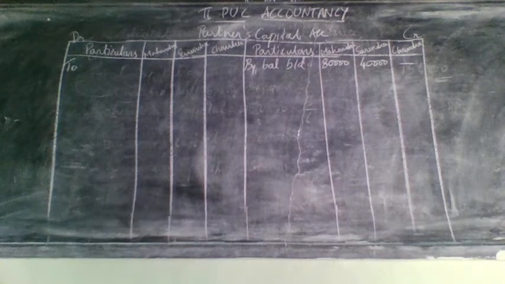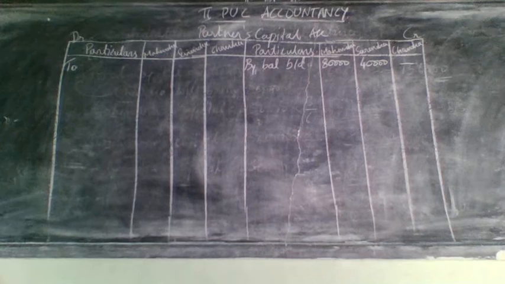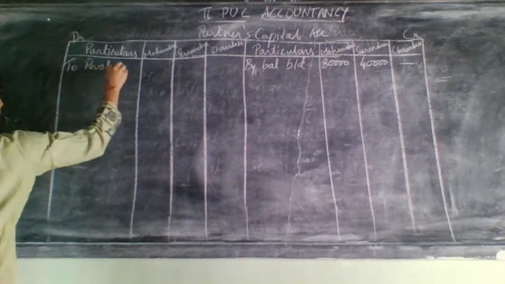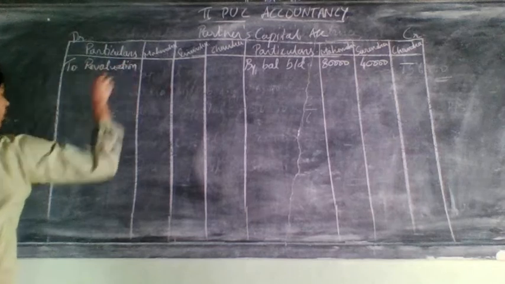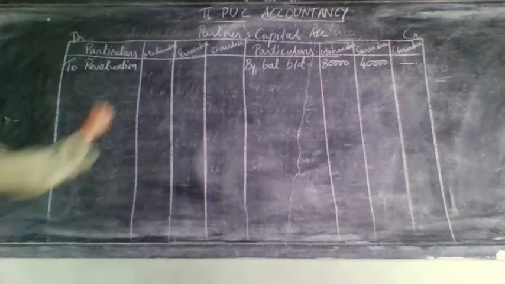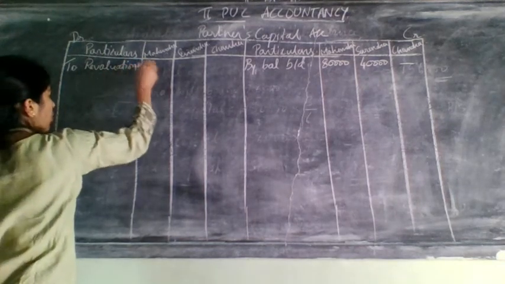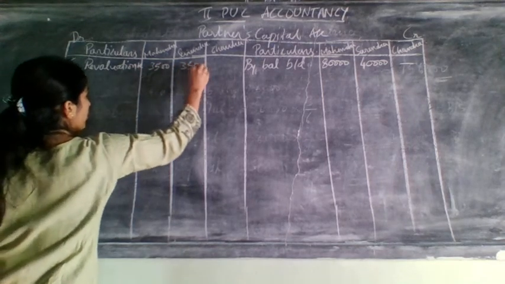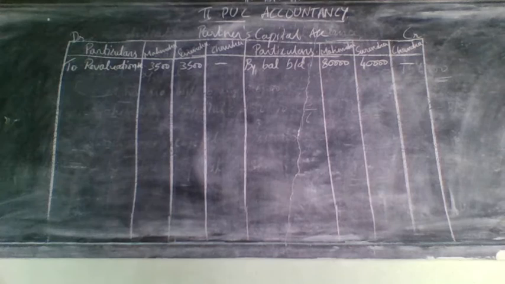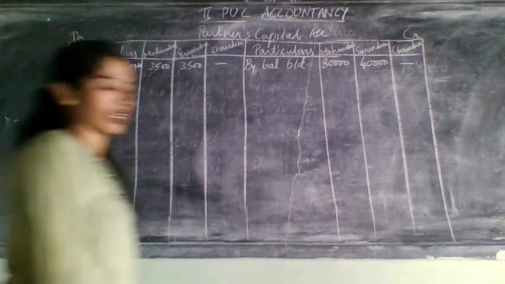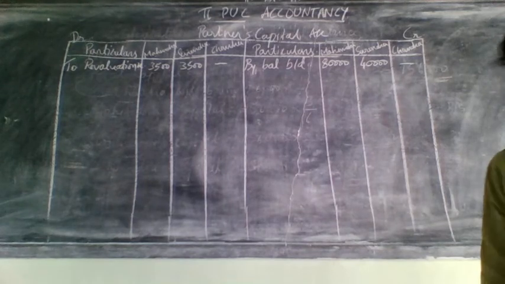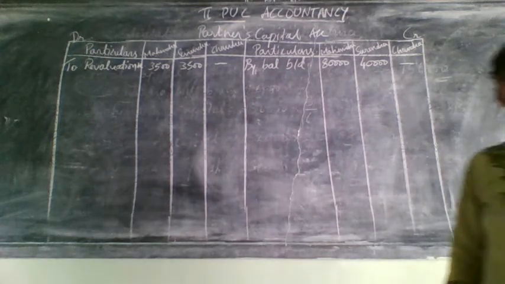So what will you write here? There it is credit and here you are bringing it to debit. From which account are you bringing it? Revaluation account. Write to revaluation account. They are equal partners, so how much came? 3,500 and 3,500, and it was not related to whom? Chandra.